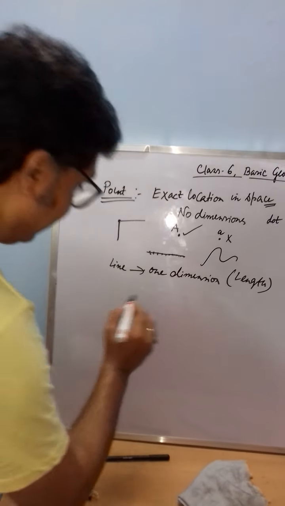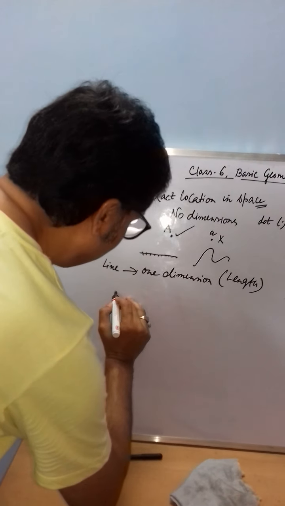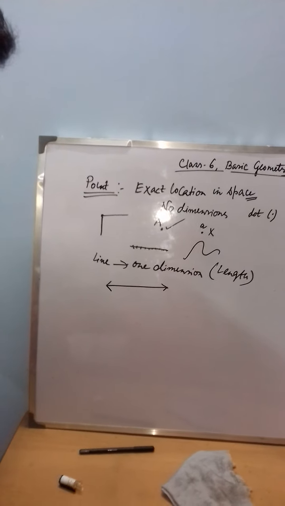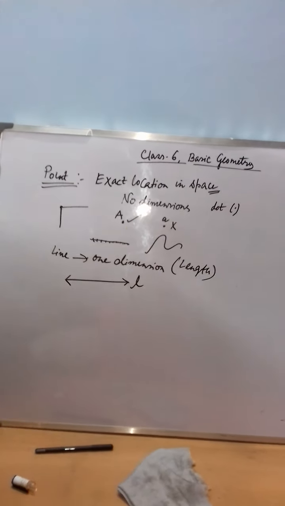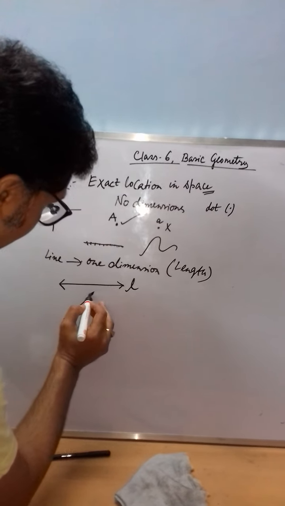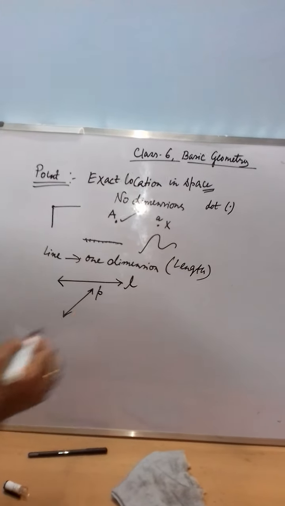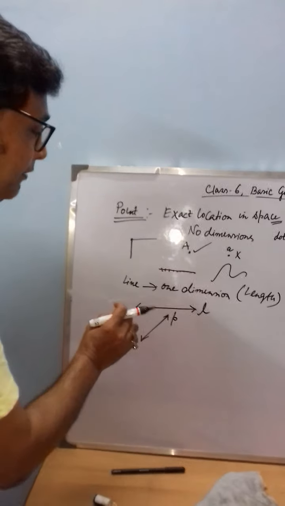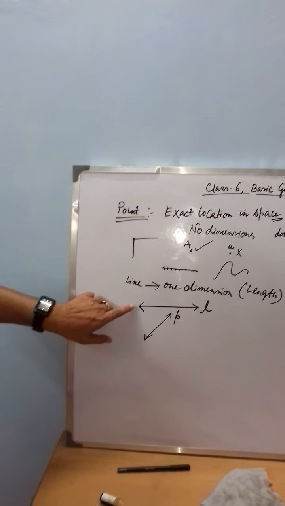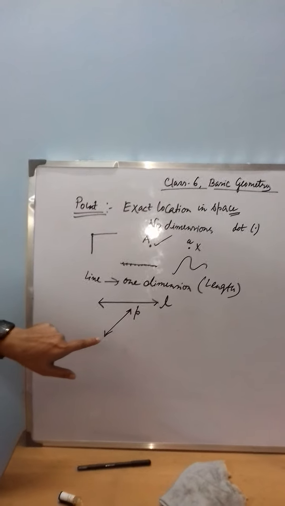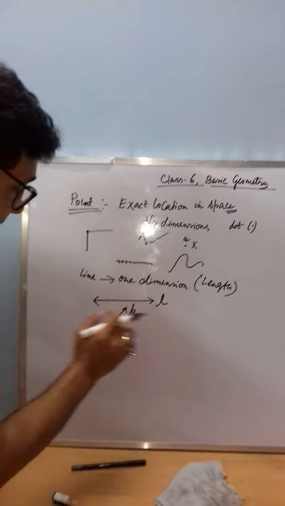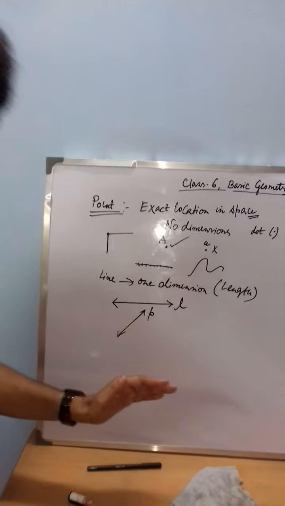Now how do you represent a line? It has no end points. You have to give the two arrows on both sides. Okay, now the line is represented by the small letter l, or you see that small p. These represent different lines, and all the lines are made by the infinite number of points. And you see for a line, there is no end point. So whenever you are going to represent a line, you have to give the arrow in both directions.